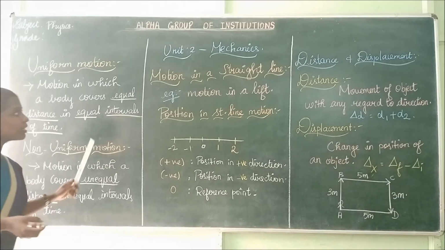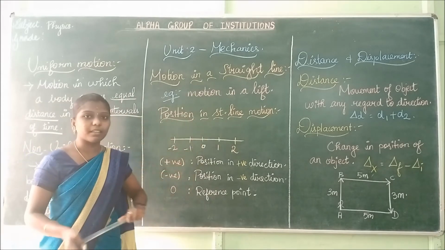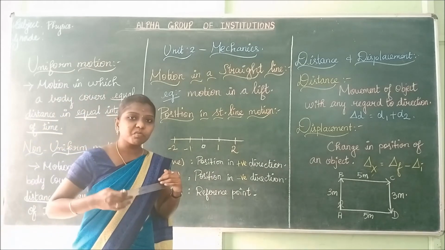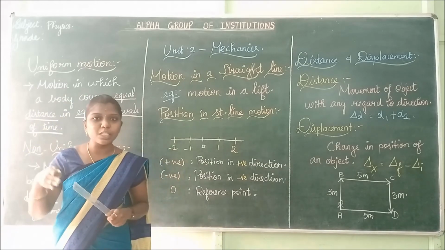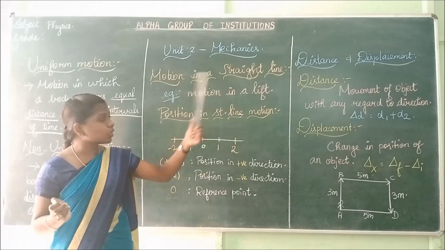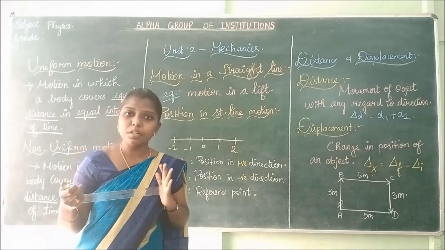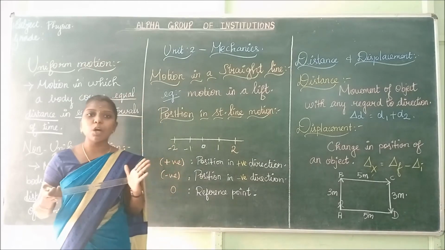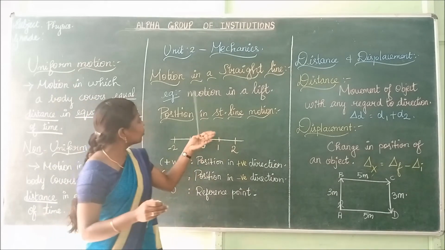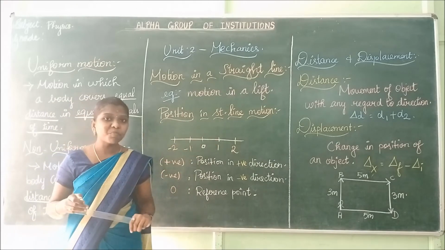Is it clear? Yes. The next topic which I am going to see is motion in a straight line. Can you give an example of straight line motion? Yes, as I have said before, ants moving in a line and motion in a lift are examples of motion in a straight line. Have you ever entered a lift? Yes, you would have entered a lift. How will the lift move? It will move in a straight path. Okay, yes, motion in a straight line. An example of motion in a straight line is motion in a lift.